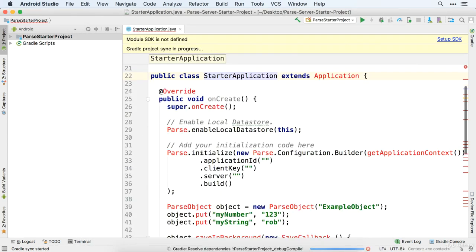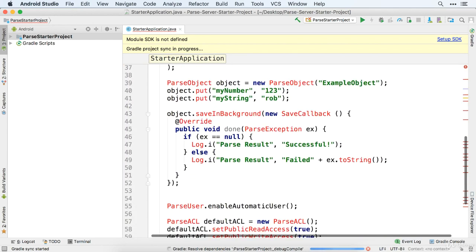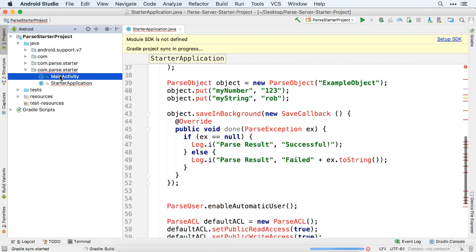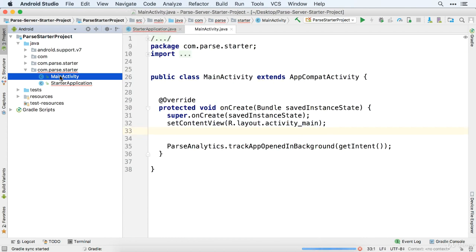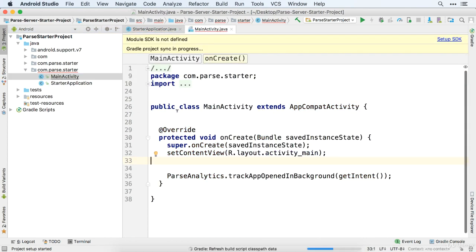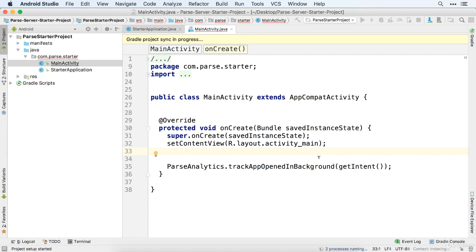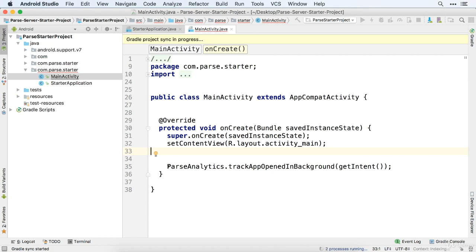And while this is opening up, let's talk about the code that is inside of here. I'm going to open this up so you can see what we've got. There's a typical main activity that you'd have in any other place, and it looks pretty standard, except we've got this Parse analytics. And yes, let's go ahead and do an update here. But this Parse analytics is essentially going to allow us to do some checks on our code to see how much a user is using the app and stuff like that.